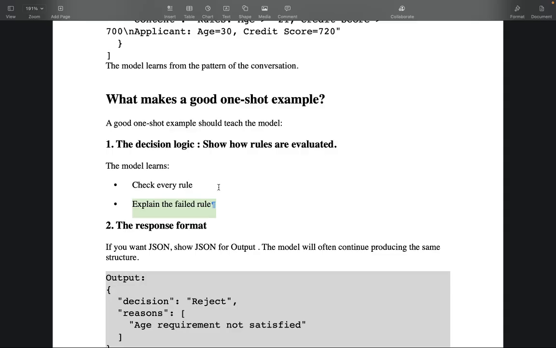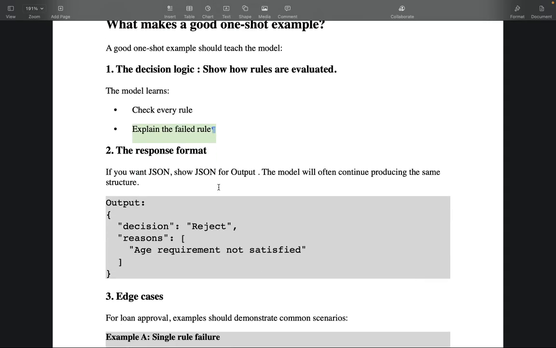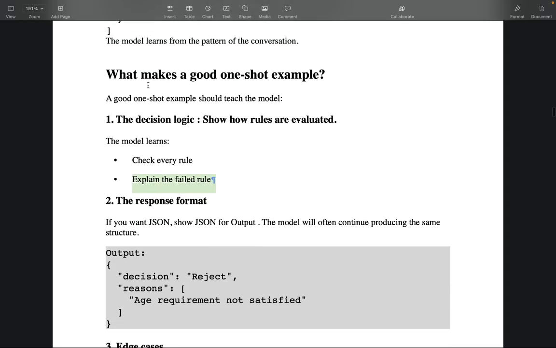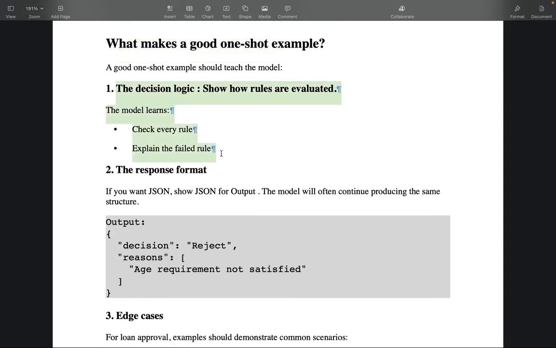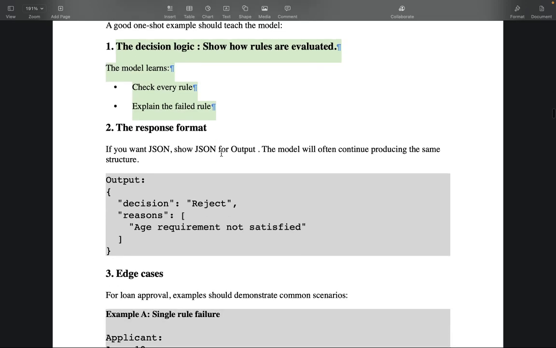You have to teach how to evaluate all the rules and how to explain the failed rule. And also one more thing. There are some improvements that you can do here, right? So one is the decision logic. Don't directly give the decision, give them the evaluation examples, and then give a response format.